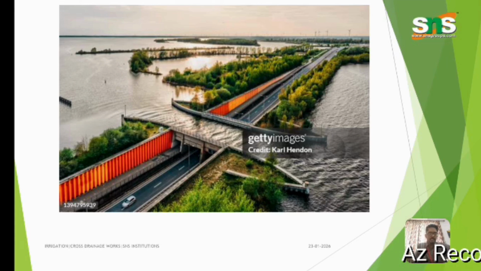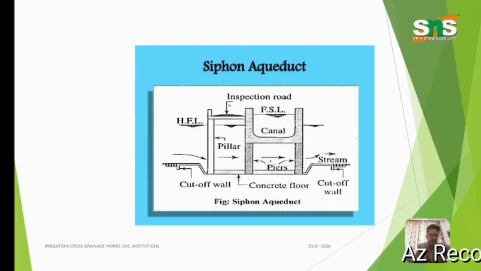This is a photographic view of cross drainage works where the flow of water and the flow of vehicles pass one above the other without any disturbance to the agriculture field as well as the flow of vehicles in a particular place. In India it is not possible as of now, as the infrastructure is not like this, but in foreign countries they follow this. Mainly Finland and Spain follow this, and the agriculture is very good in those countries.